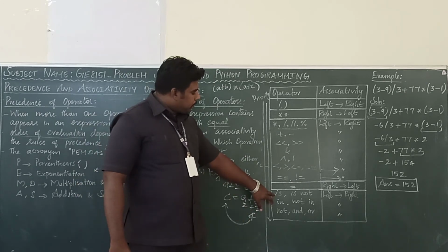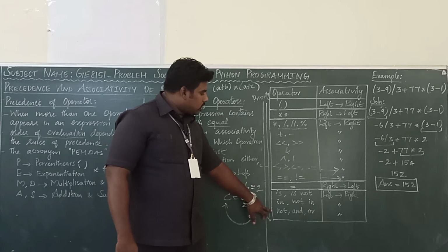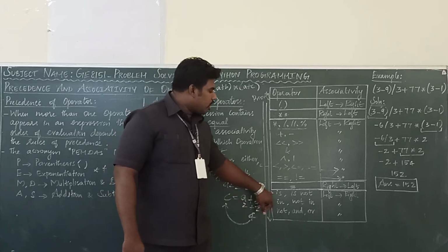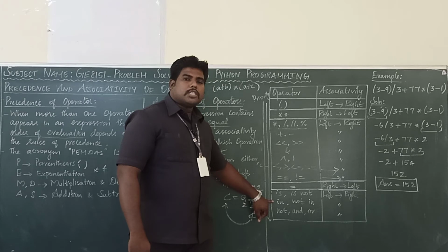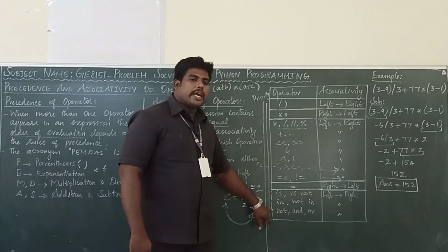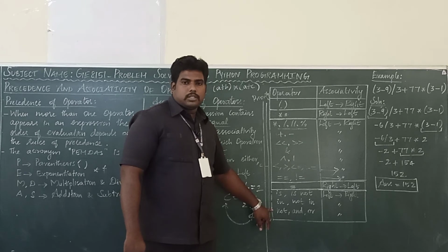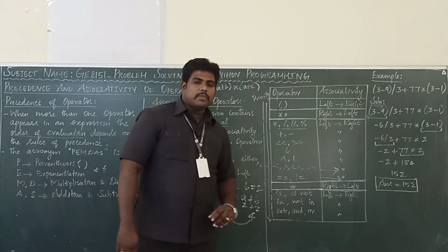Then your membership, identity operator, membership operator and all the logical operators. Okay, the next priority is your identity operator, left to right. The next priority is your membership operator, in, not in, left to right. The last priority is your logical operators, not, or, and. It is also we have to solve from left to right.